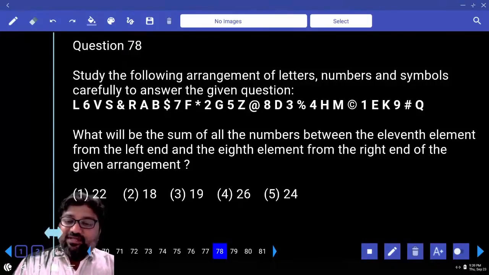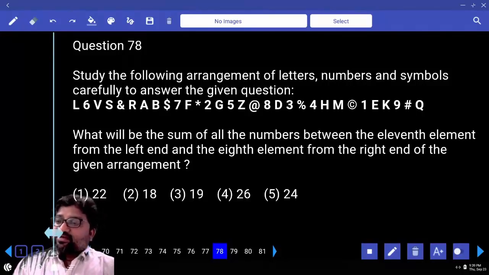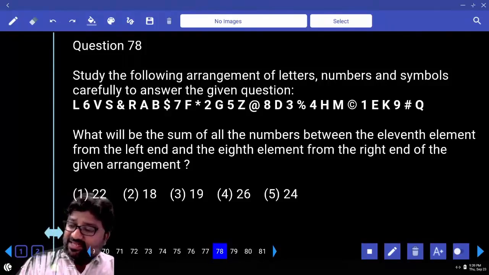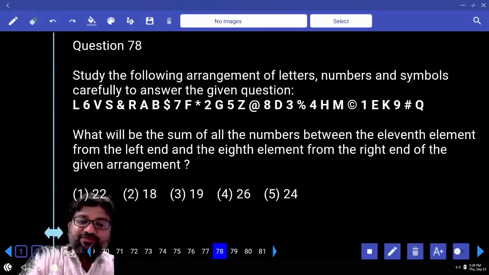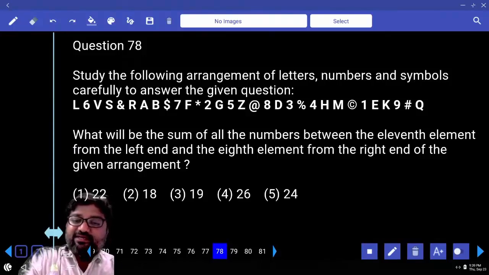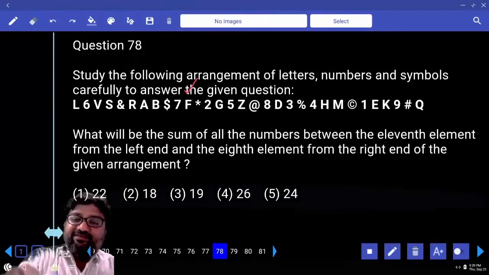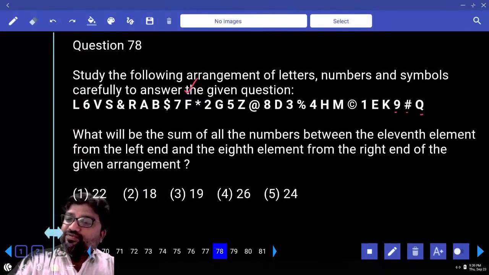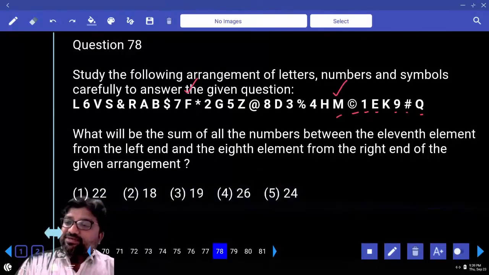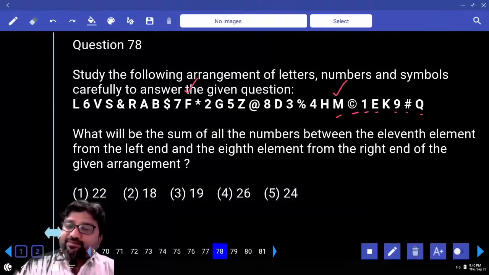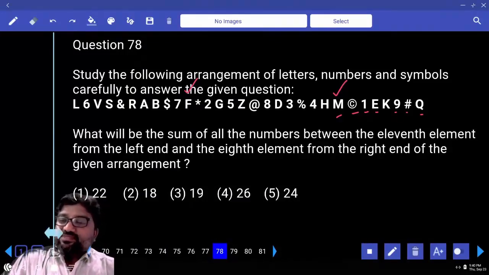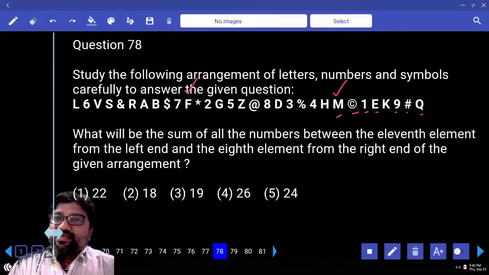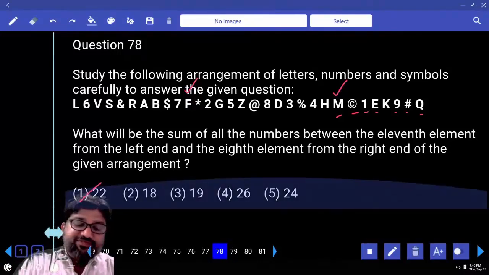11th from the left hand and 8th from the right hand of the given arrangement. 11th from the left hand: 1, 2, 3, 4, 5, 6, 7, 8, 9, 10, 11. So 11th from the left hand is F. And next is 8th from the right hand: 1, 2, 3, 4, 5, 6, 7, 8. Is it M? Yes, M. So you are asking about the sum of those numbers which come in between them. 2, 5, 7. 7, 8, 15. 15, 3, 18. 18, 4, 22. Option number 1 is my answer.